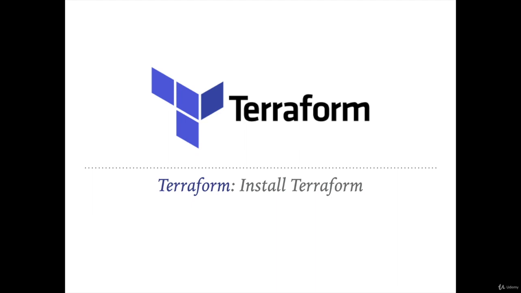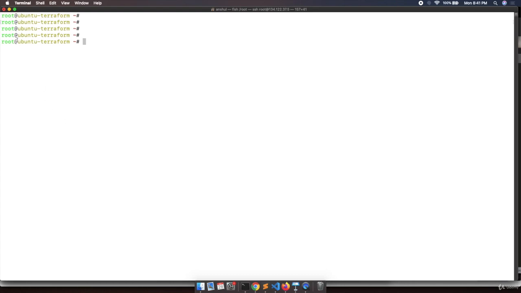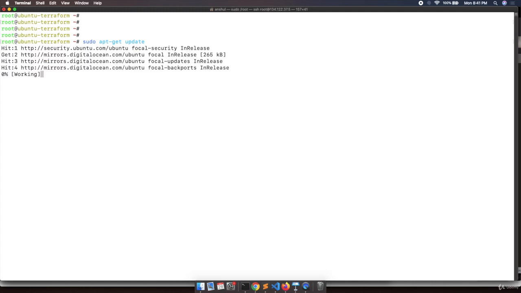So we are going to SSH into the machine which we have created. You can see over here we are on the Ubuntu Terraform machine which we created yesterday. Whenever you log in to the machine or SSH into the machine, you need to update the package manager. So we will execute the command sudo apt-get update. Hit enter. It will update the package manager of your machine. It will take some time and shortly it will be done. The package manager update is done.